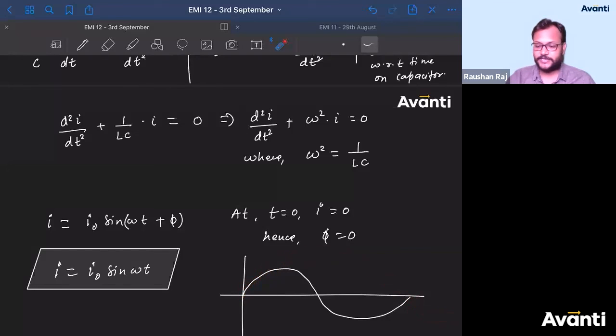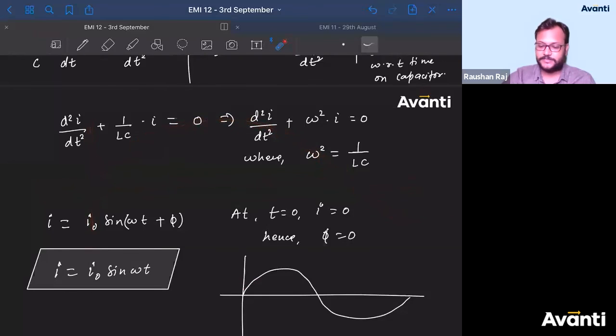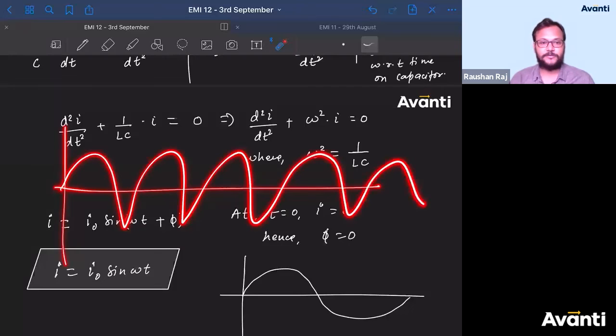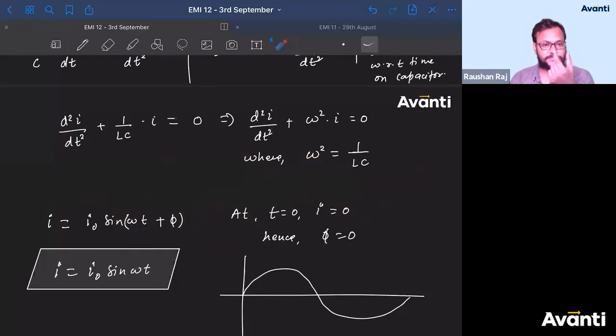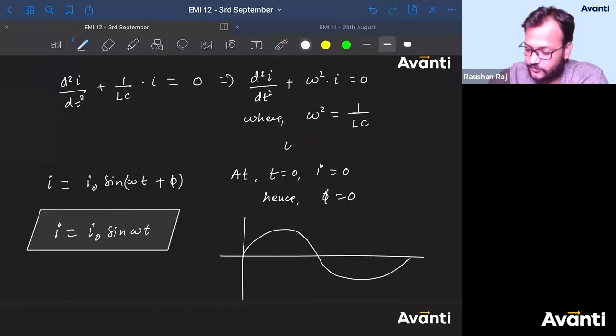Understand? If omega is very small, then it will look like this. If you increase the omega, the diagram will look like this, because in very small time the change of current is very high, right? So that is what you can observe from this omega. So what is the value of omega? Omega is nothing but 1 by square root of LC.